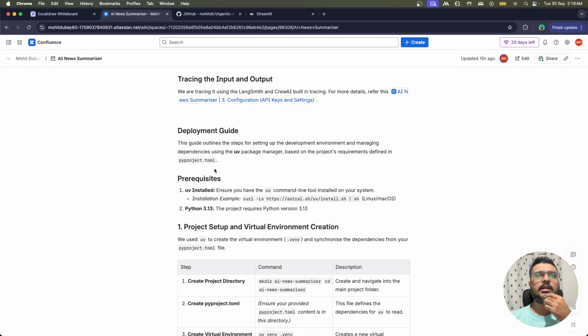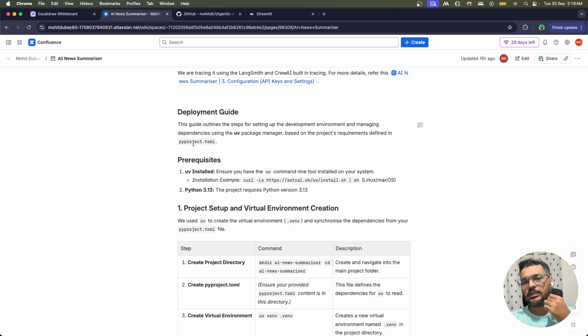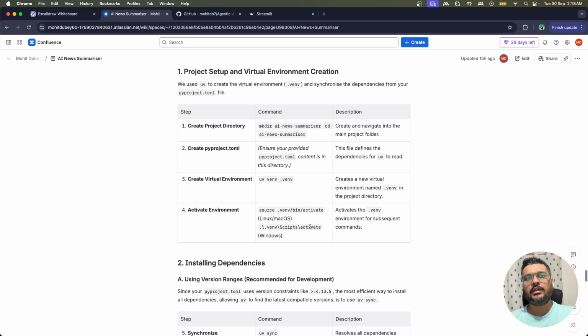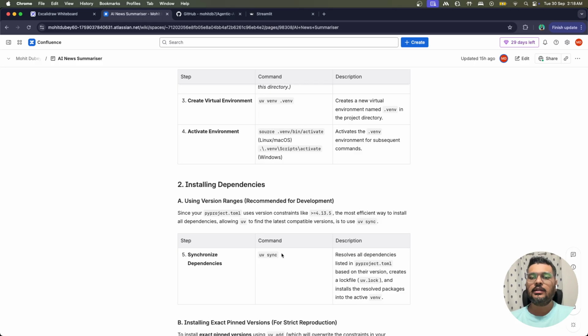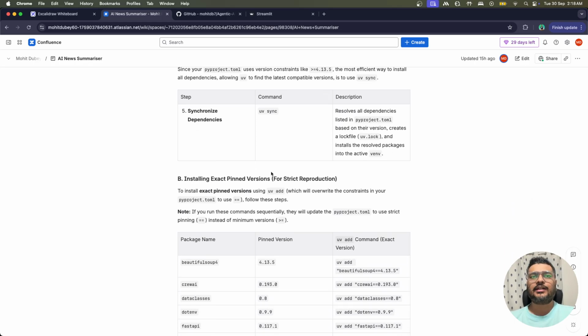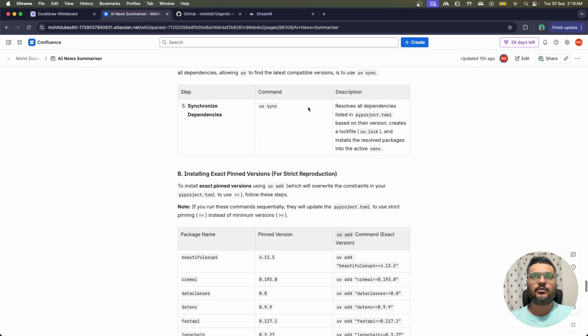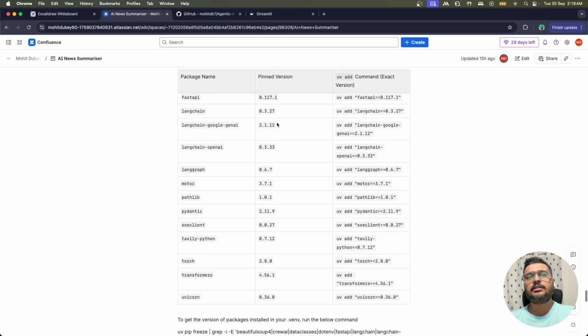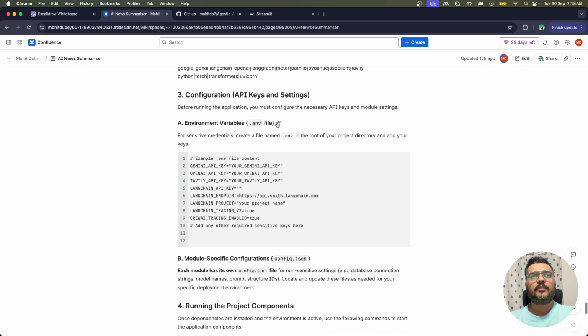Okay, so the deployment guide is here. We have a pyproject.toml, and what you need to do is use UV. I have used the UV environment. So you create your own virtual environment, and after it is created, you activate it and run UV sync. Dash dash activate is also there; I've not written it here, but I should. So you run sync with dash dash activate and it will activate the environment and sync all the dependencies for you. For a better understanding, all the dependencies are mentioned here as well.